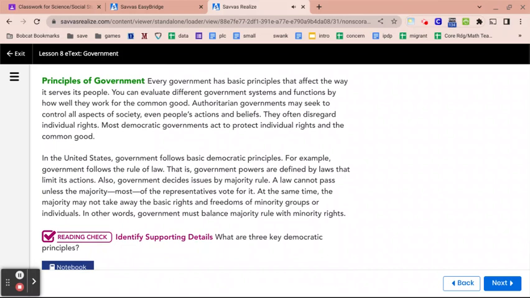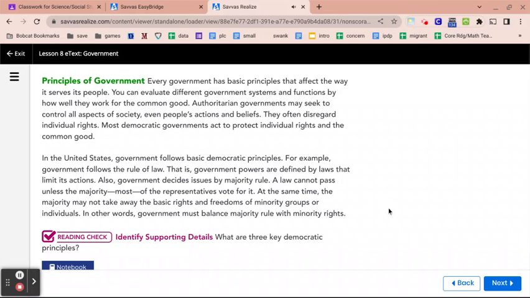Principles of government. Every government has basic principles that affect the way it serves its people. You can evaluate different government systems and functions by how well they work for the common good. Authoritarian governments may seek to control all aspects of society, even people's actions and beliefs. They often disregard individual rights. Most democratic governments act to protect individual rights and the common good. In the United States, government follows basic democratic principles.